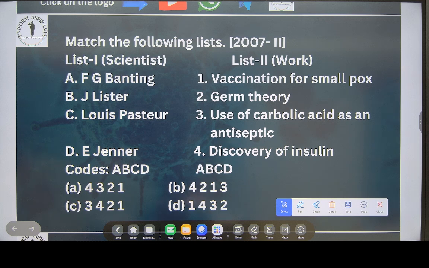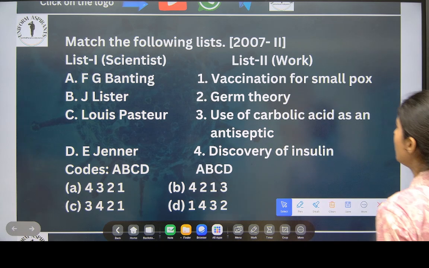See, in this option there is given discovery of insulin. What is insulin? Is diabetes related to insulin? Okay, let me check your comments if you have answered. Your two tabs are not open, that's why. Okay, we'll solve this question. Tell me, what is insulin? Where do we use insulin?